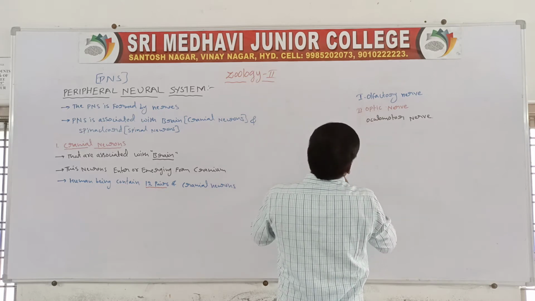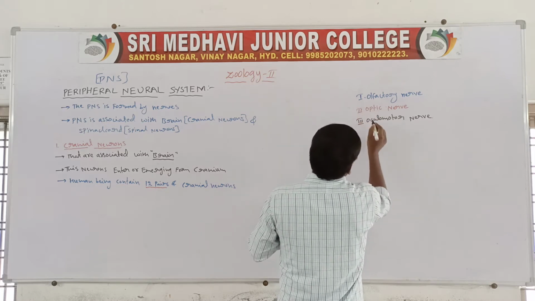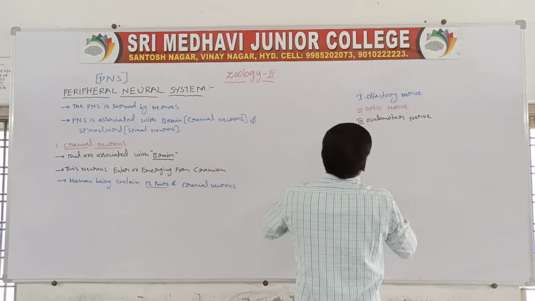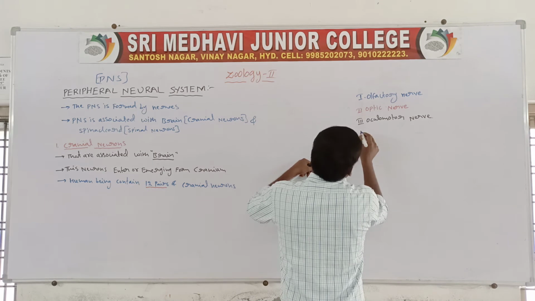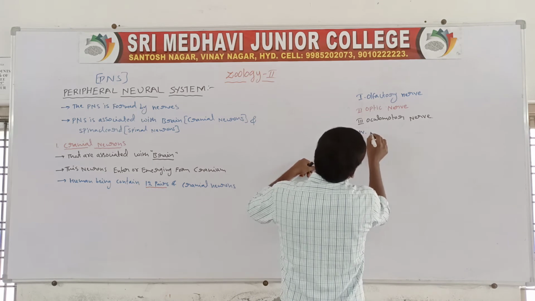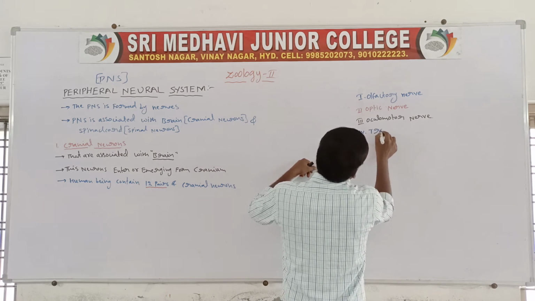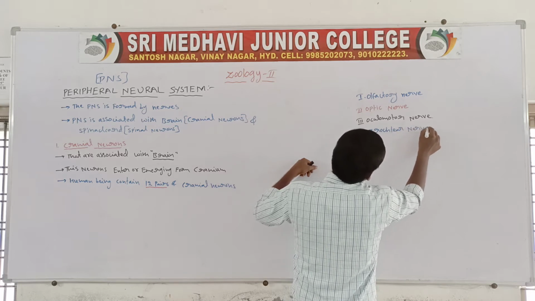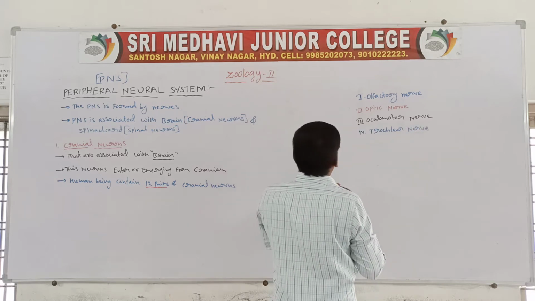Third one, oculomotor nerve. Next, fourth one, trochlear nerve.